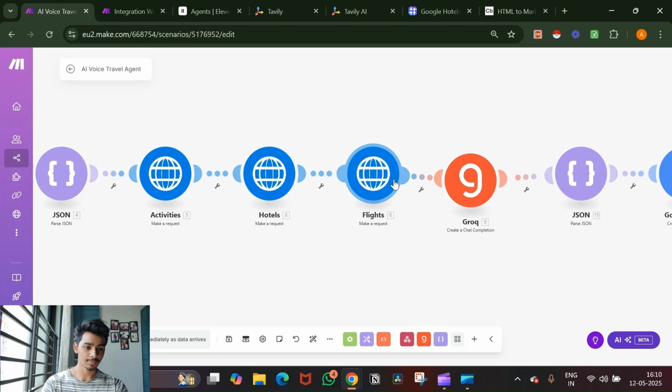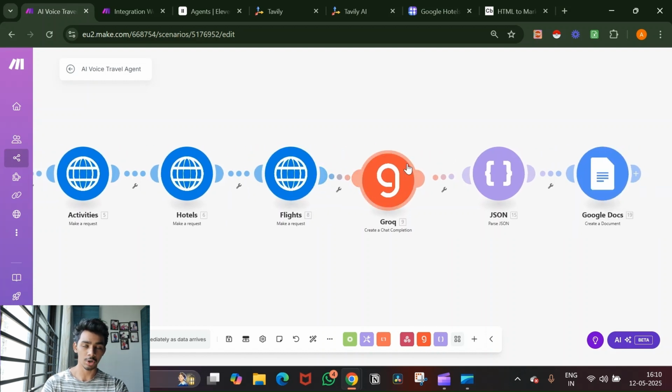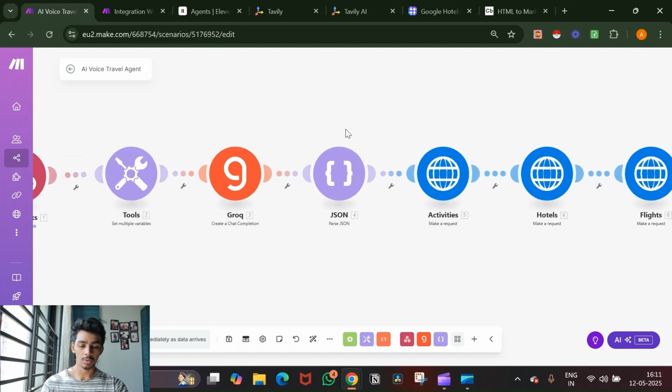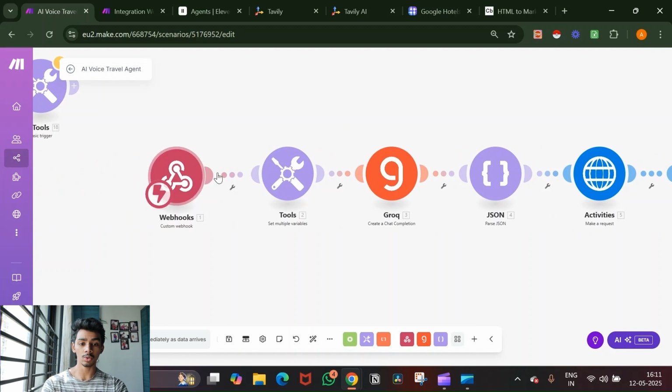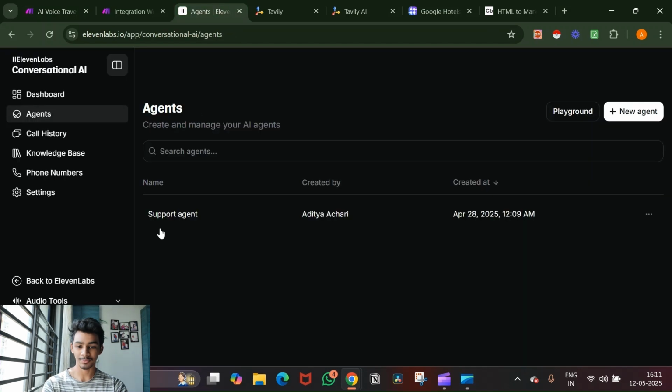Same for the flights. Then finally we have a Grok module which generates the email and sends it to us. Here it's a Google Doc because I didn't reauthorize my email connection, and I'll do it after the video. I forgot it, but it doesn't matter for now. And now here's how it looks. I don't want to keep using my ElevenLabs credits, but either way, I'll show you how it looks because it's pretty cool.